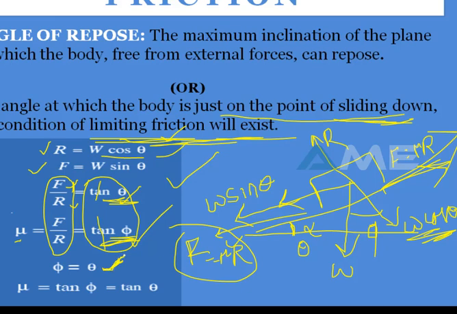At limiting condition, your angle of friction is equal to the angle of repose. Or you can also write this equation as mu, the coefficient of friction, equals tan of the angle of friction, which equals tan of the angle of repose. Clear? At limiting condition, tan of angle of friction equals tan of angle of repose.